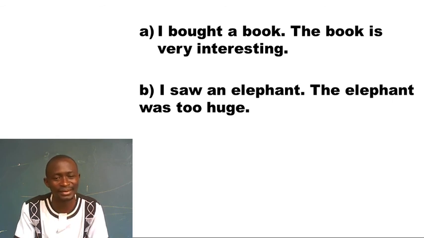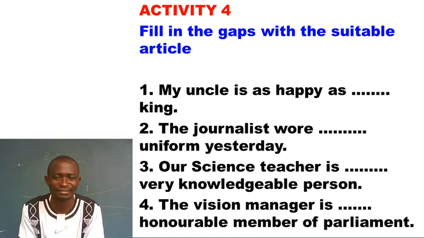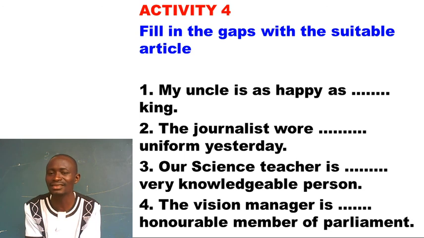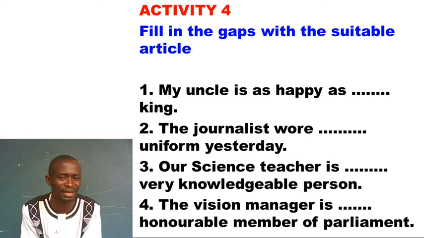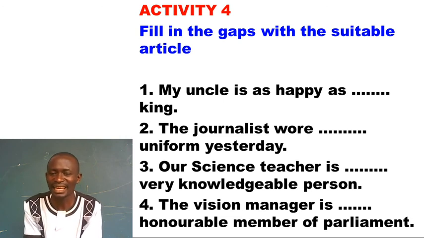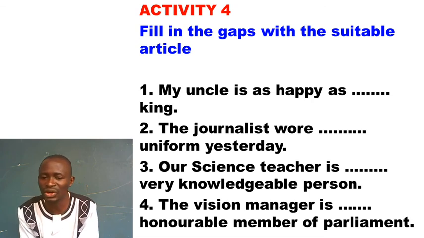For this time, welcome to the activity. Activity 4. Fill in the gaps with a suitable article. Number 1. My uncle is as happy as dash king. Number 2. The journalist wore dash uniform yesterday. Number 3. Our science teacher is dash very knowledgeable person. When writing the word knowledgeable, be keen at the spelling. Our last number, number 4. The vision manager is dash honorable member of parliament.